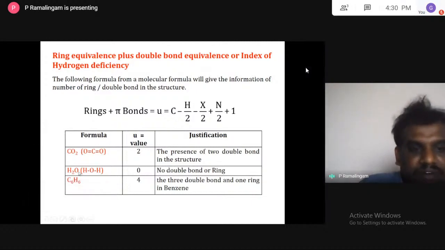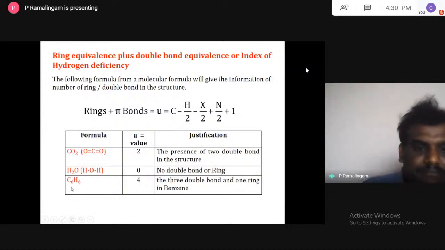Next, let us come to water. In water, carbon is 0 and hydrogen is 2. So 2 by 2, it is minus 1. The remaining are all 0. Minus 1 plus 1 is 0. So the water molecule has no double bond and no ring.